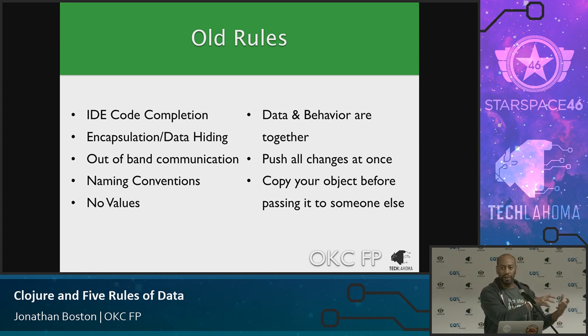It's like, well, here's a value, here's the date, and I can't really talk about the date because it's an object, right? And I can't say, give me this date and I want it to never change. Well, you gave me an object so it can change. So then I started doing freeze, and well, does freeze go all the way down? Is it deep, right? All these things, because I can't just get that as a value. And that's tied with the fact that data and behavior are frequently together. We have to push all of our changes at once, right? Like, hey, I better make sure I do this and try to make it atomic because I need to make sure a thread doesn't jump in there between me, right? So I have to think about how do I batch this together and make sure it goes all at once.